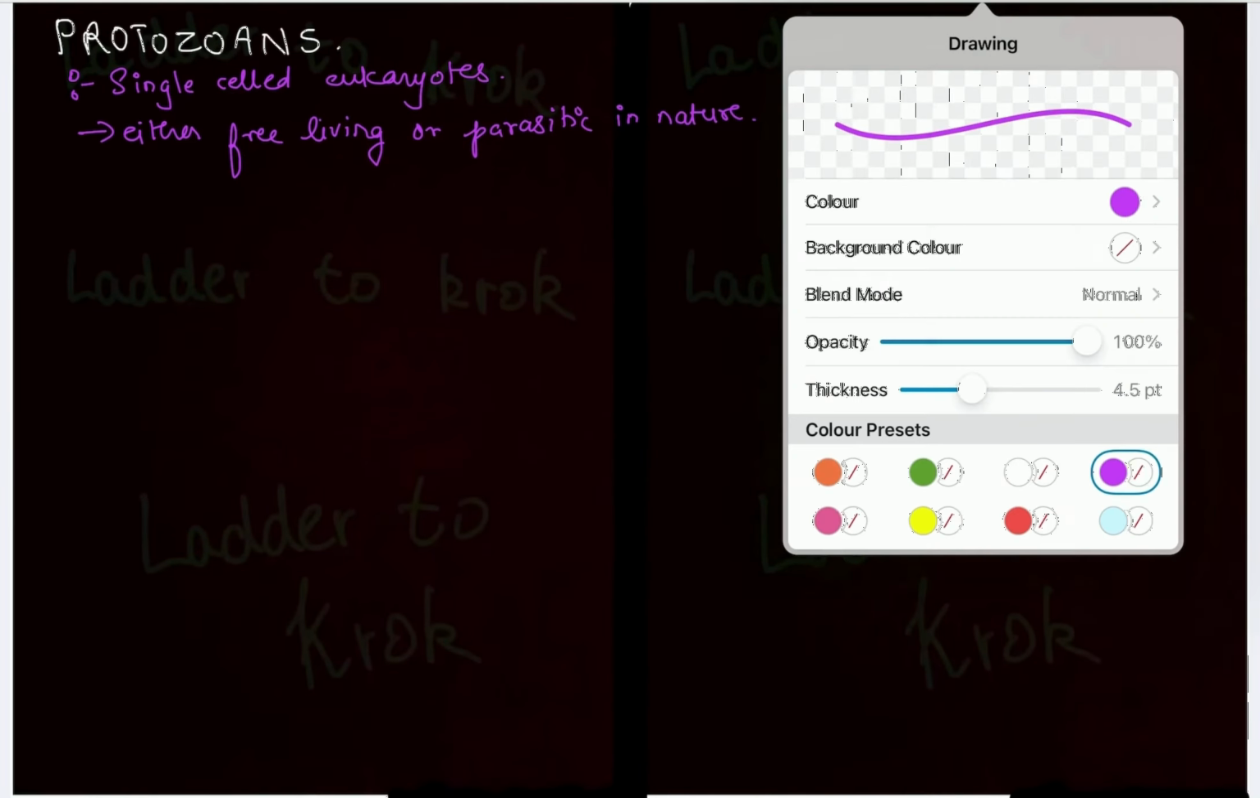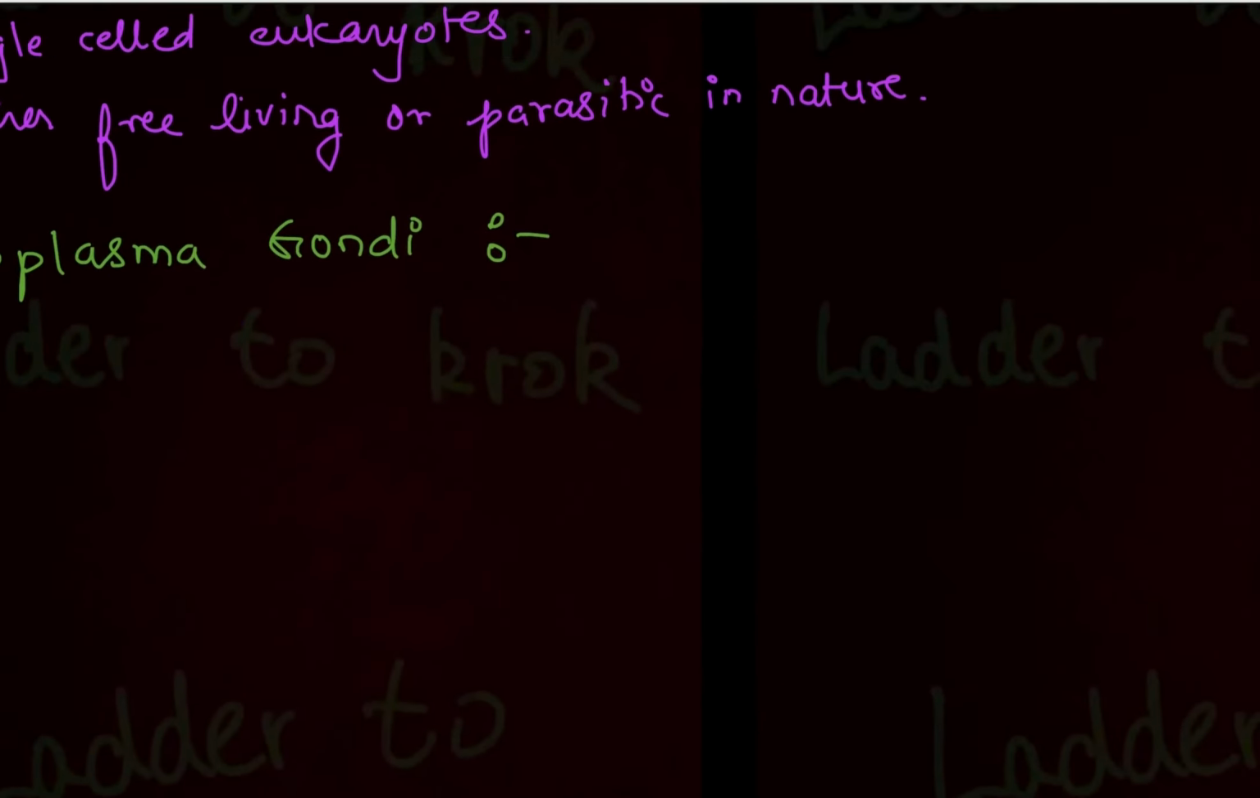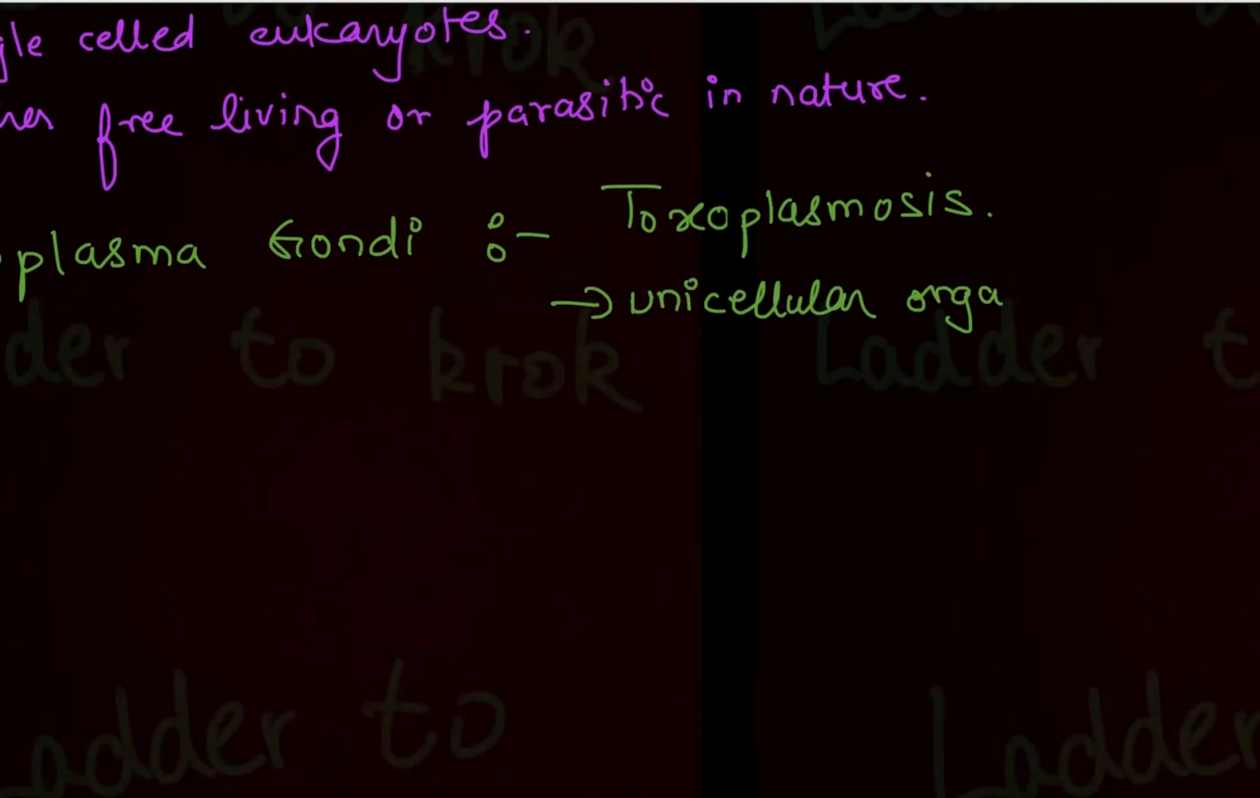So now let's learn about the protozoans. The first protozoan that we will be learning is Toxoplasma gondii. Toxoplasma gondii causes toxoplasmosis. The disease which it causes is called toxoplasmosis. It is a unicellular organism. Its shape is very important. It is crescent shape. Crescent shape means half moon shape.